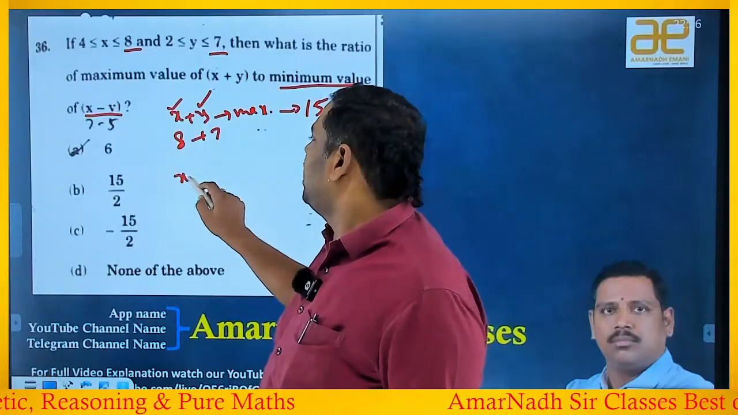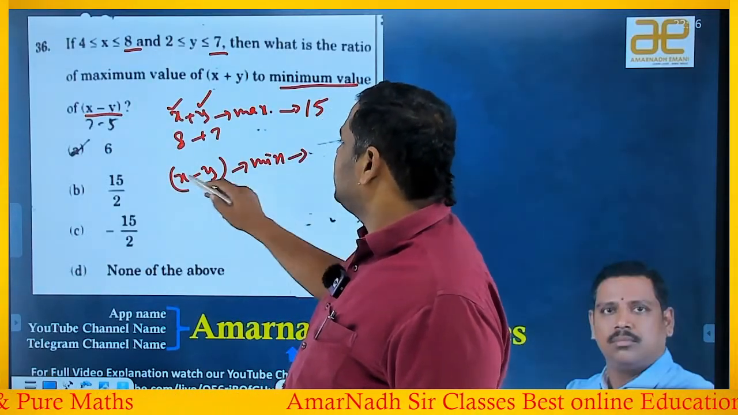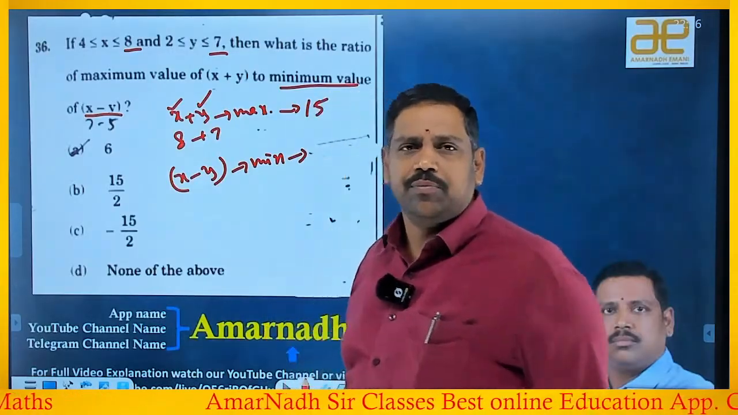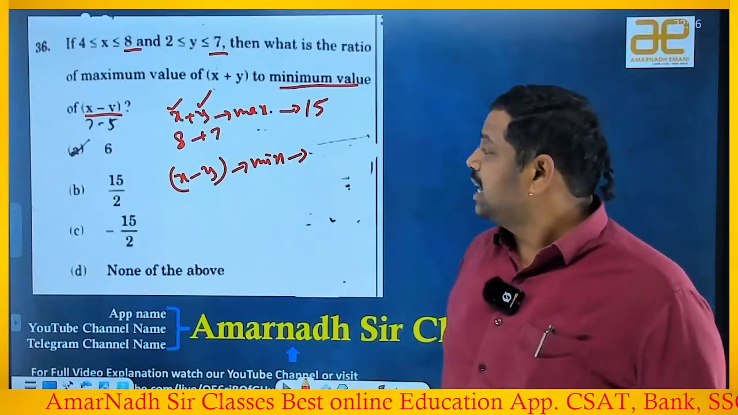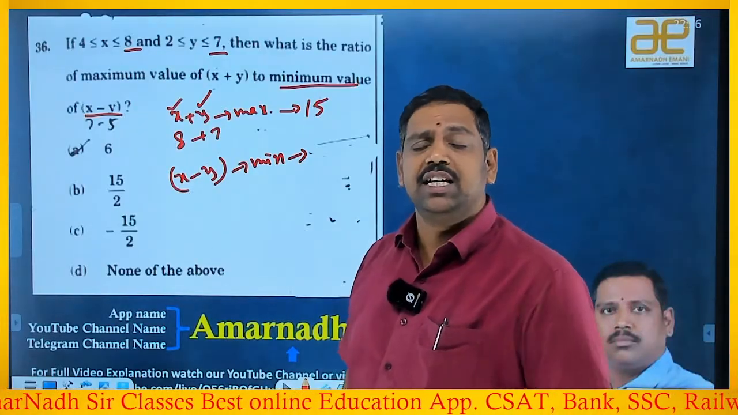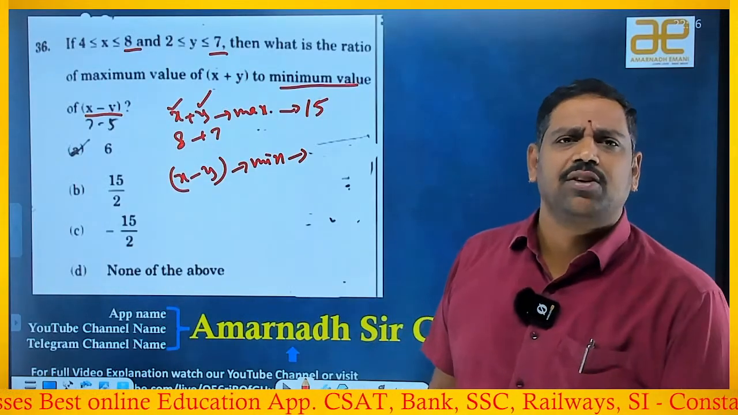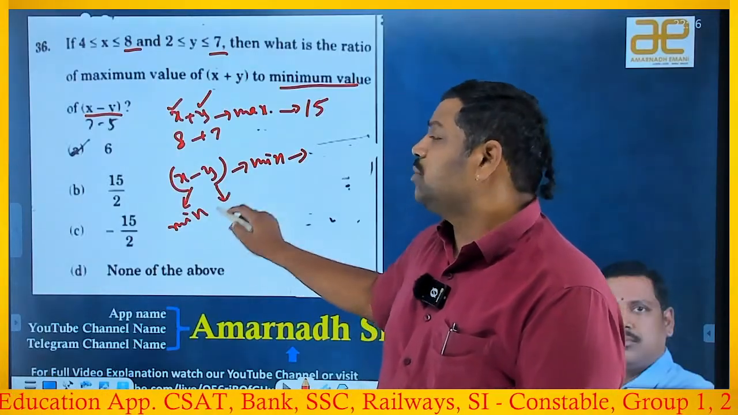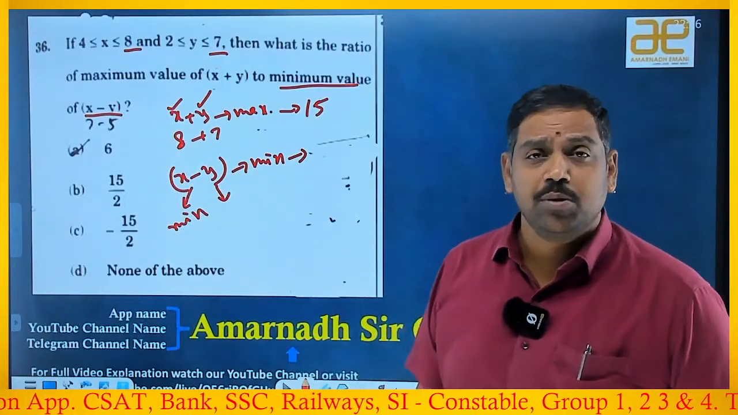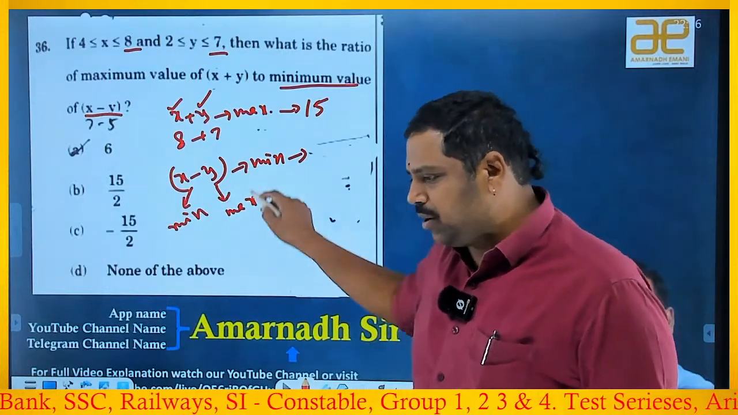X minus y, you need the minimum value, right? Suppose x is my income and y is my expenditure. X minus y is nothing but my savings, because income minus expenditure. He's asking x minus y is minimum, means least savings I want, means my income should be less. If my income is less, automatically savings will be less, right? That's why x should be minimum. To get minimum savings, my expenditure should be greatest, so y should be maximum. X should be minimum and y should be maximum.